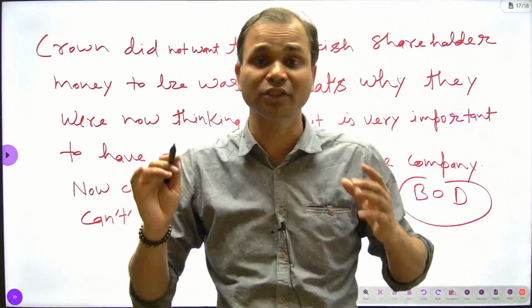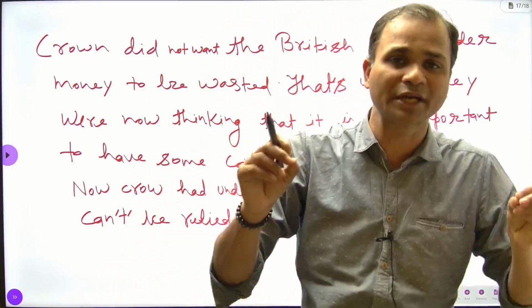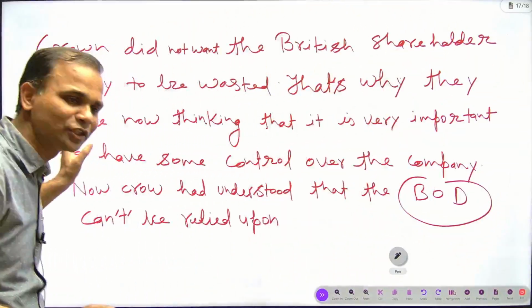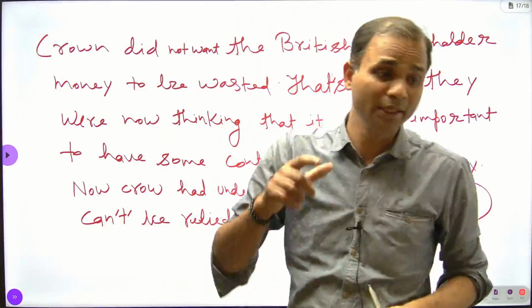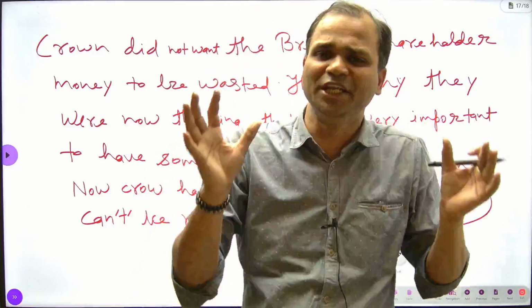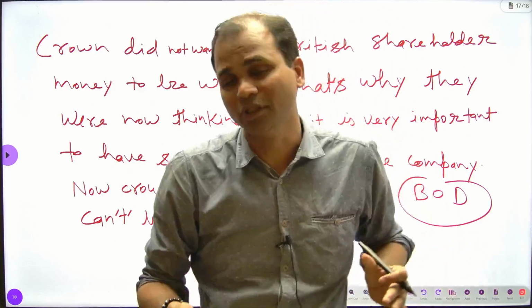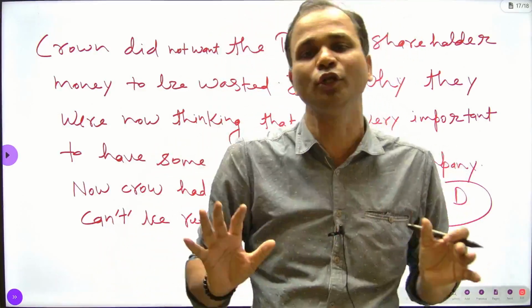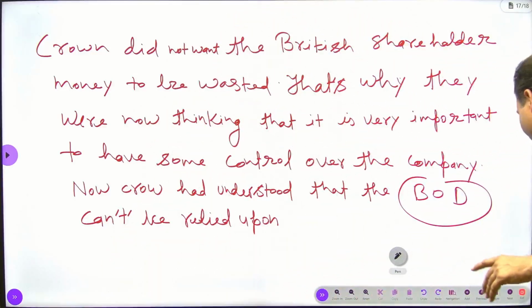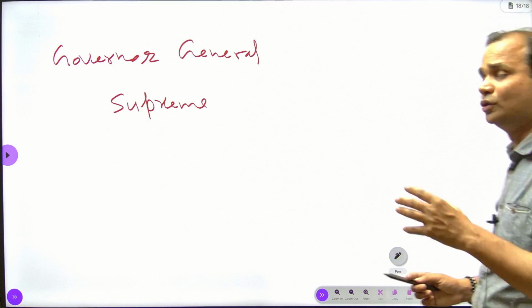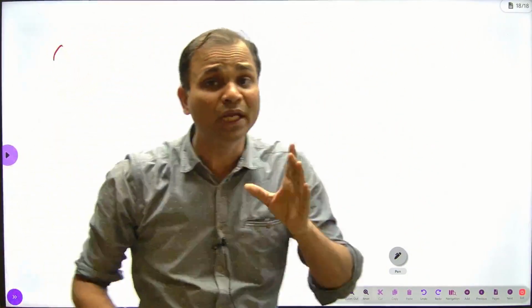Till now, I have spent all my energy to make you understand the reason behind the Regulating Act. Read it carefully. I have explained it to you. It is a very short note to understand the act. In the English medium, I will give you detailed explanations. You will have to keep patience, and this lecture series will be provided to you continuously. There is no need to worry, but read it, understand it and write it. So next, the main question arises: what were the features of the Regulating Act in India?